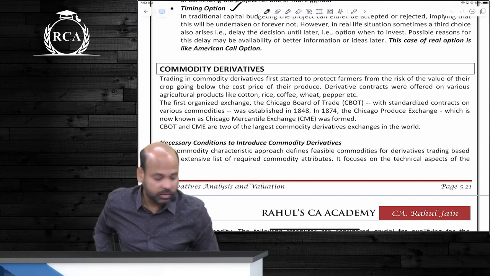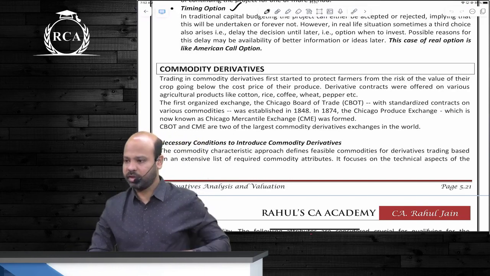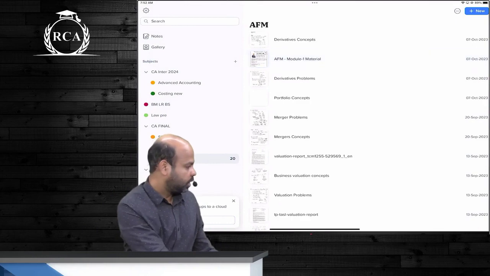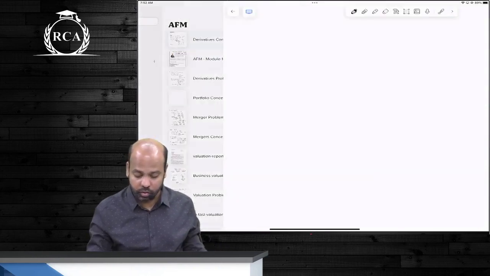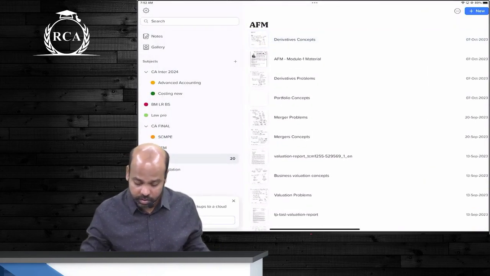Chalo beta, we will now start the next chapter, officially done with derivatives. So old batch students beta, these are the new concepts that were added in derivatives. I'm now starting the next chapter.